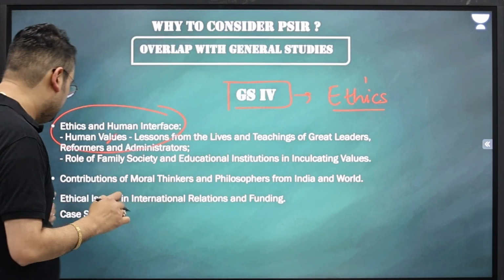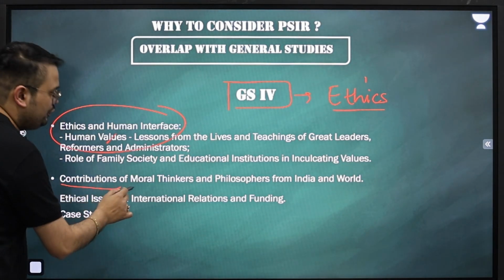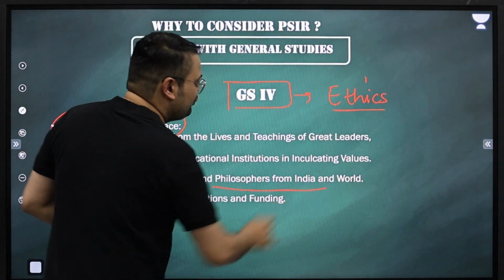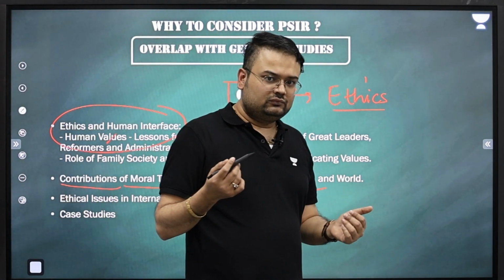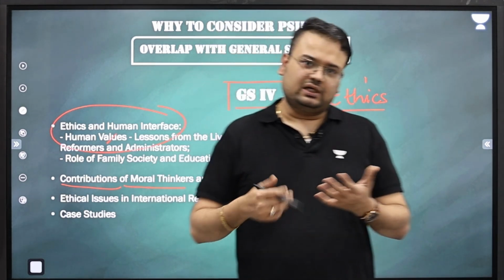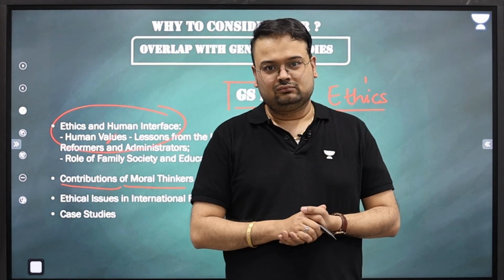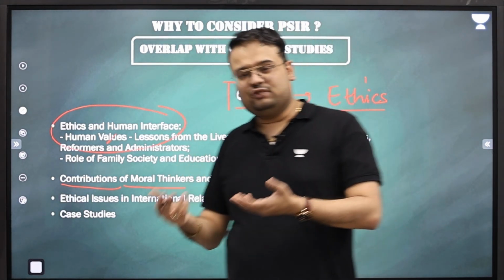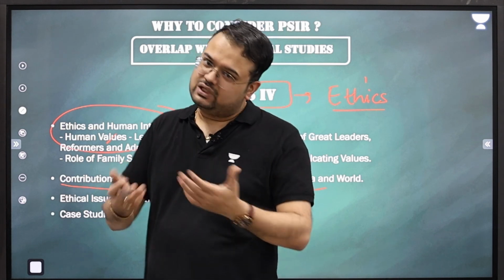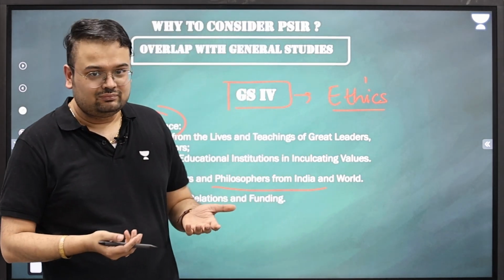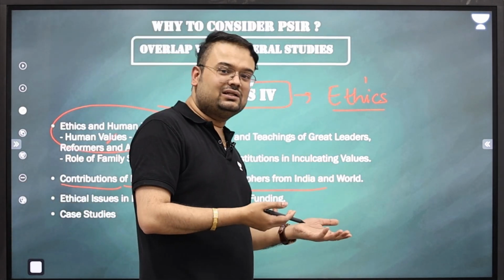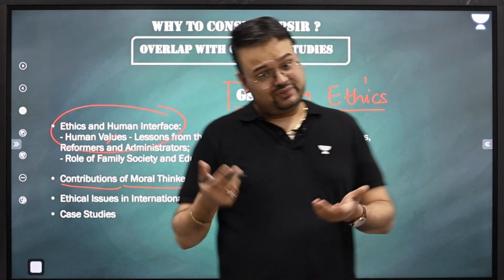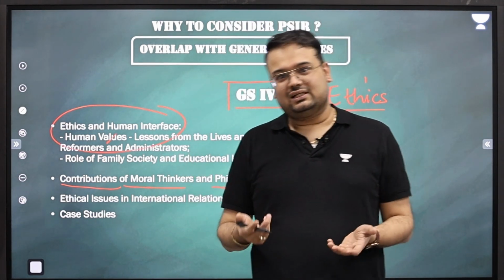We have to understand the contributions of moral thinkers and philosophers from India and the world. Which thinkers are they? Patel, again we studied in PSIR. B.R. Ambedkar, we studied in PSIR. Nehru, Gandhi, we studied in PSIR. Aristotle, PSIR. Bentham, PSIR. Rawls, PSIR.